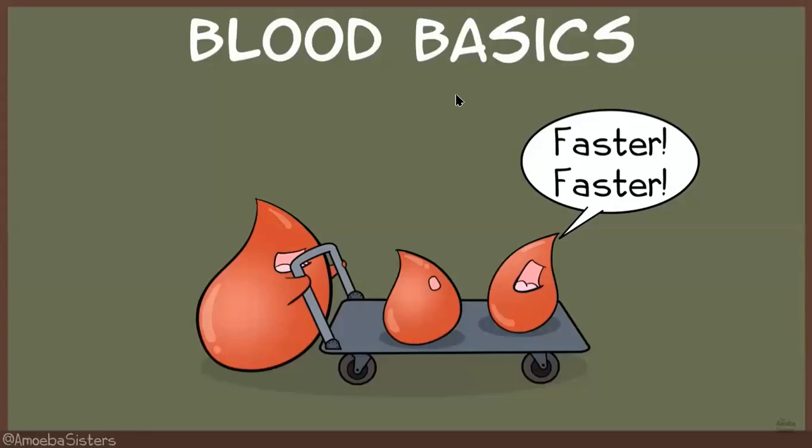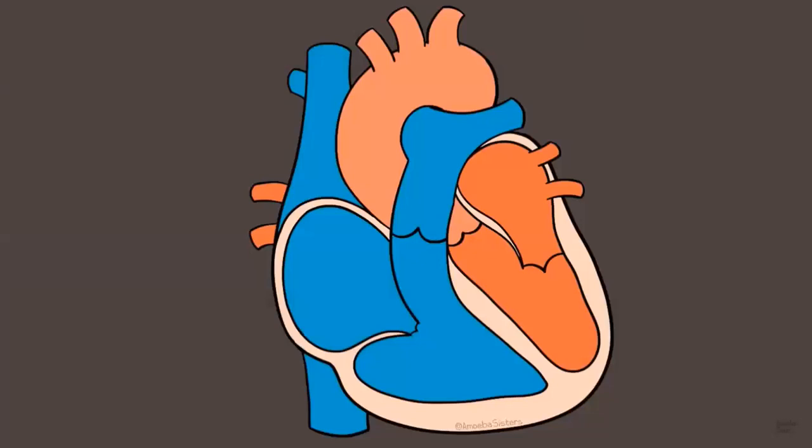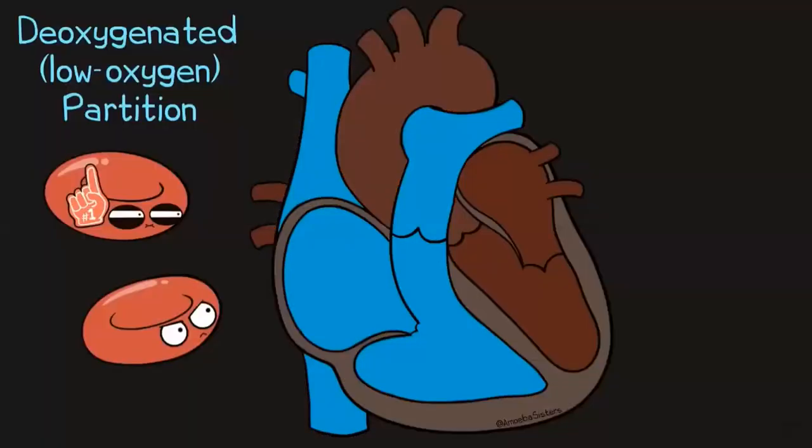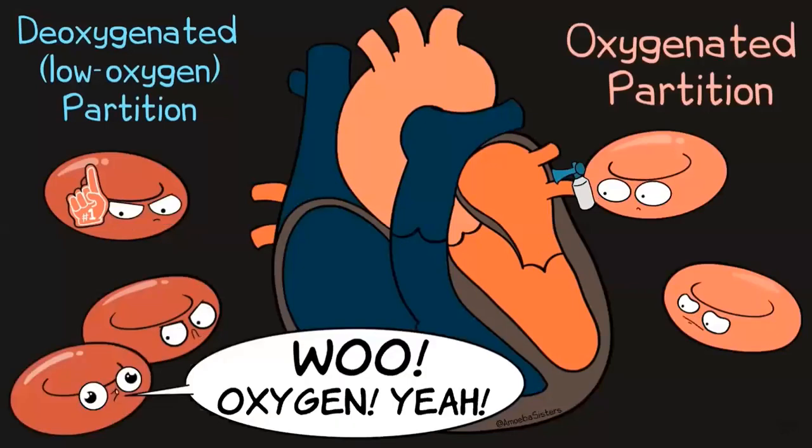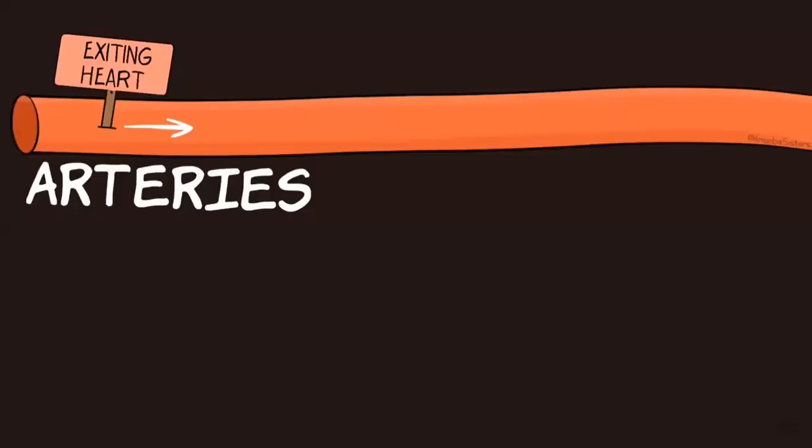Human heart anatomy shows the heart divided into two distinct and separated partitions, a deoxygenated or low oxygen partition and an oxygenated partition. There are some human congenital heart conditions that can result in this oxygenated and deoxygenated blood mixing, however. More on that at the end. Arteries carry blood away from the heart.